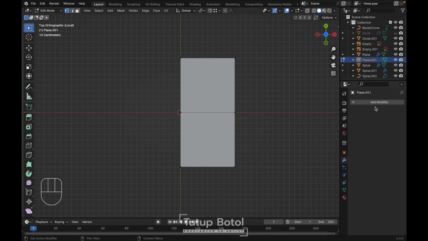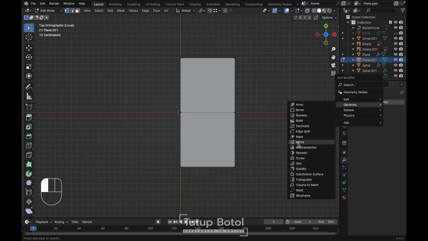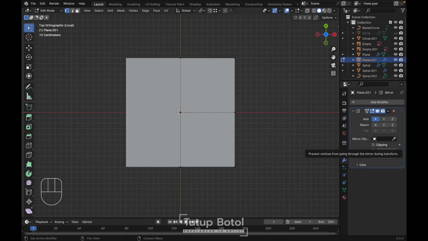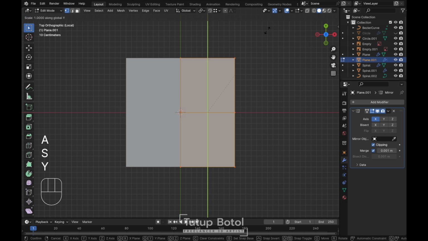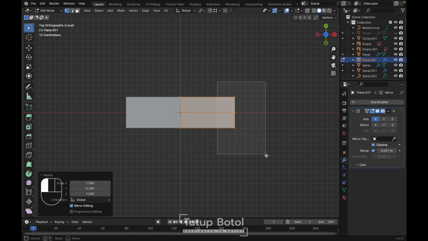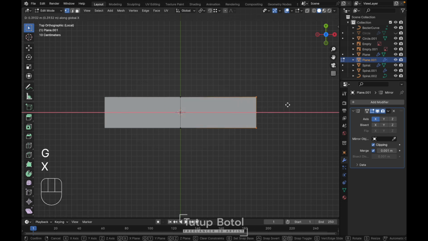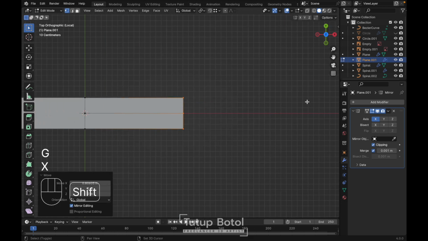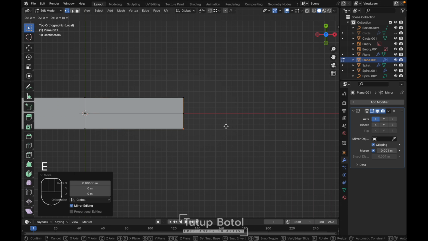Let's add a modifier, mirror modifier, enable the clipping, press A to select everything, S, Y, we need to scale it like this, then press G, Z, move it something like this, and then we can press E to extrude on the X axis like this.